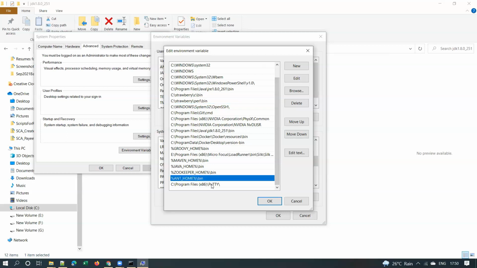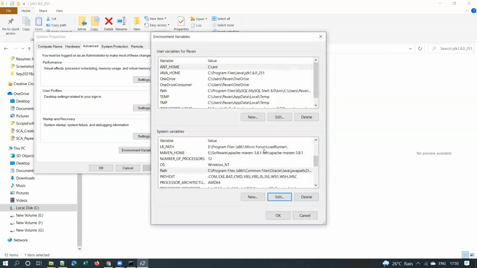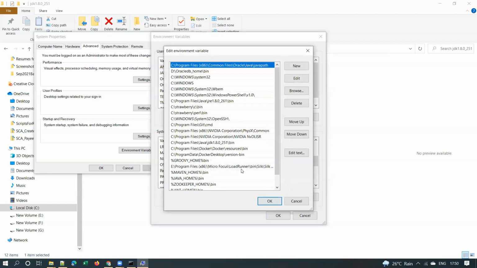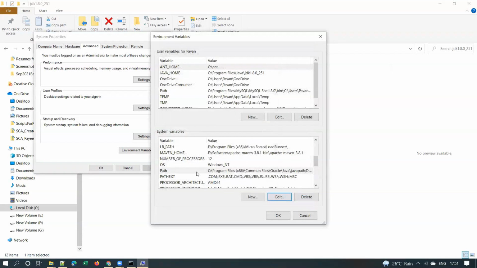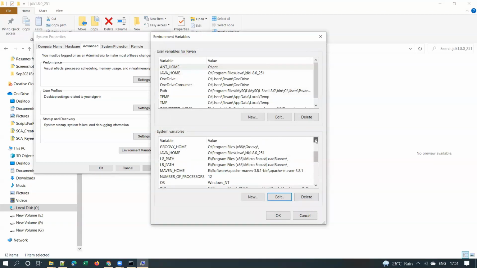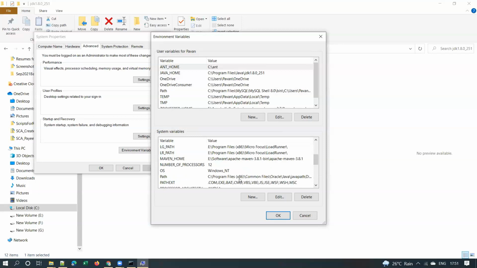When I installed PuTTY, this entry got added. Maven home, you see a lot of entries over here. You also see a corresponding entry for LoadRunner: program files x86 Micro Focus LoadRunner. This value got added automatically when you install LoadRunner. So, to avoid making any change in the path variable, this JAVA_HOME will be defined till the JDK, and then the bin folder will be given in this path variable.